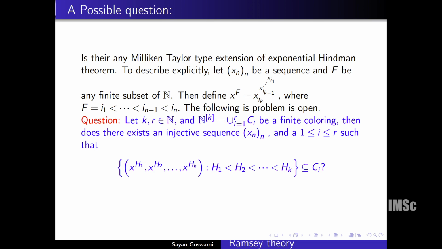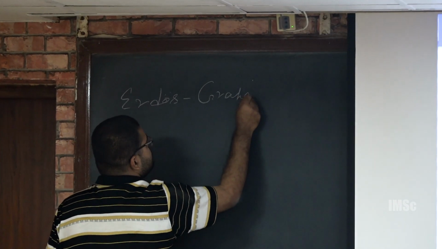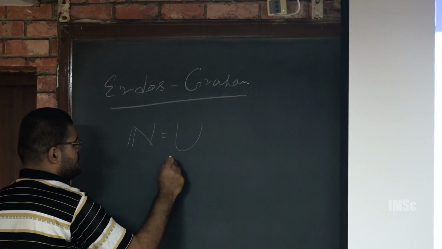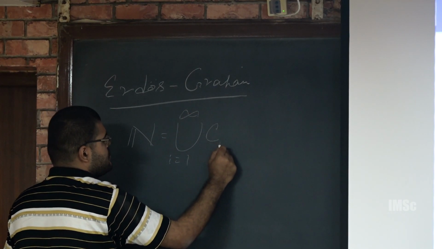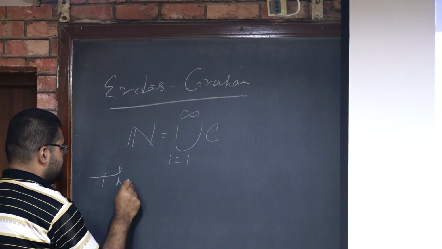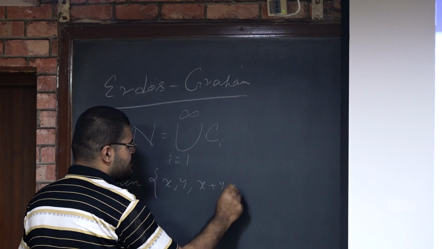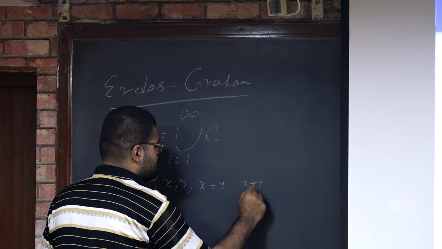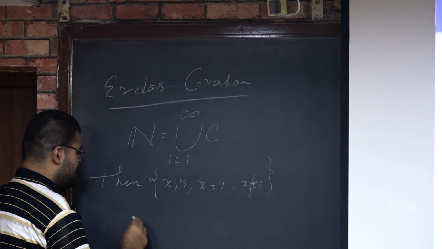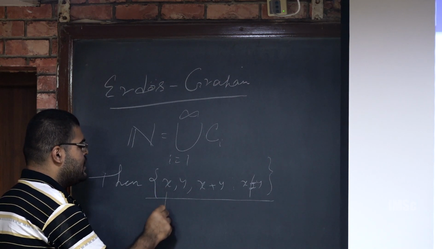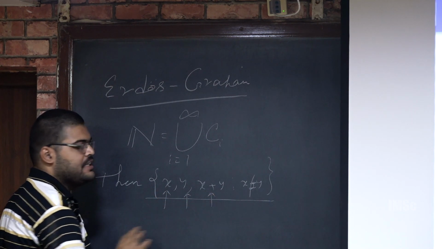So actually in the 1970s, Erdos and Graham proved that if you take an infinite coloring, then there exists x, y, x plus y such that either this entire pattern is monochromatic or all the colors of x, y and x plus y are different.